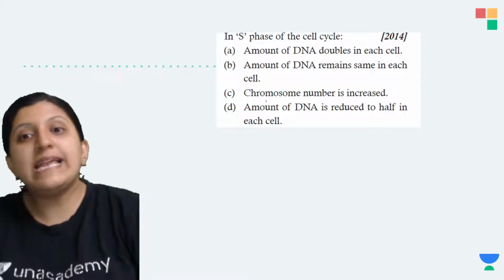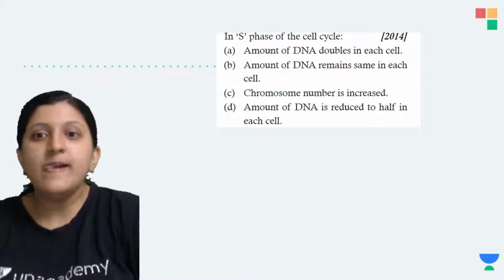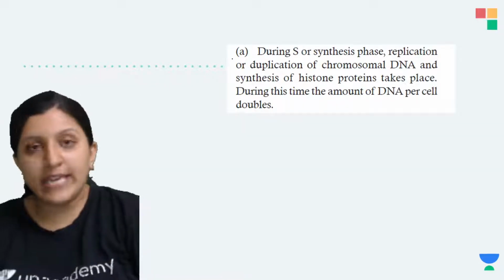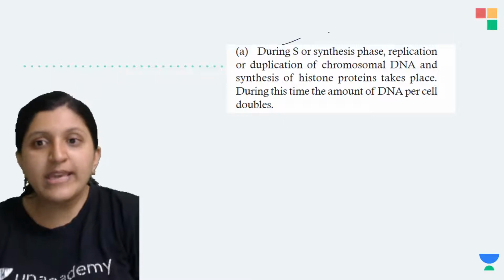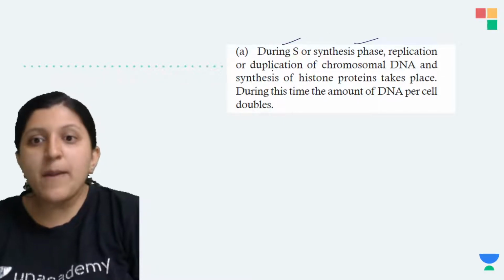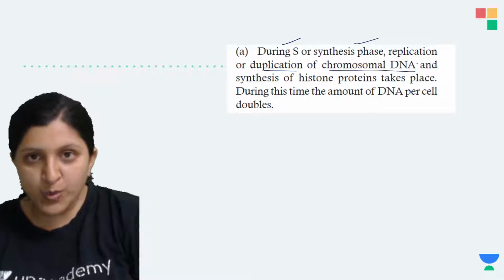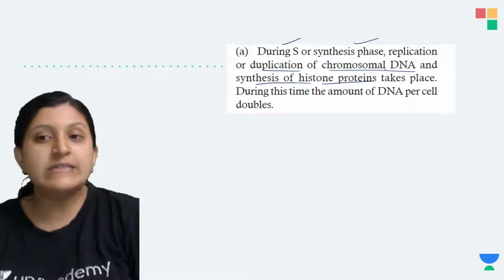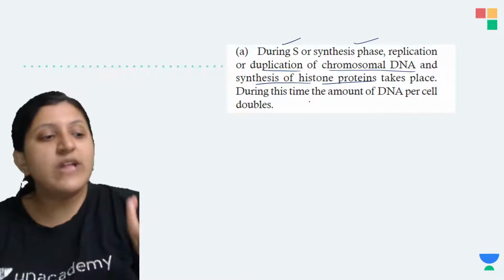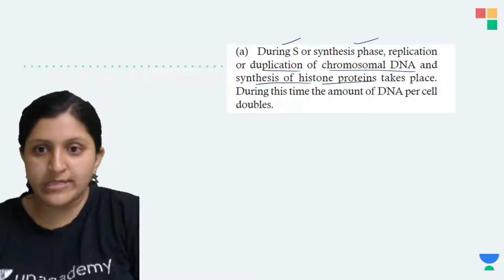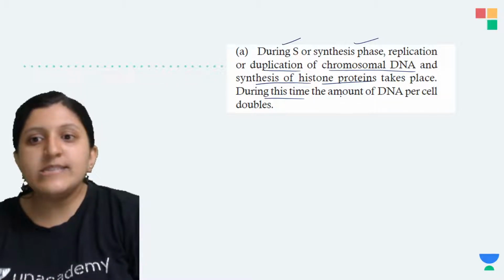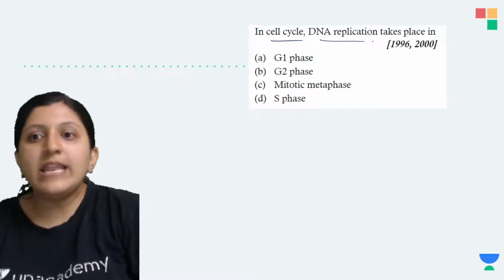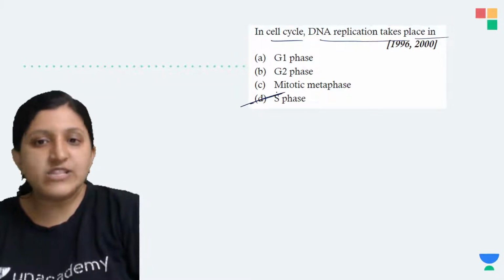Yes, so basically in S phase you can see that the amount of DNA is going to double. So double the amount of DNA production we can see. During S or synthesis phase, replication or duplication of chromosomal DNA occurs, and synthesis of histone protein also occurs here in the S phase itself. That means some amount of protein is also being produced, and during this time the amount of DNA per cell is going to double. So in the cell cycle, DNA replication takes place in S phase itself.